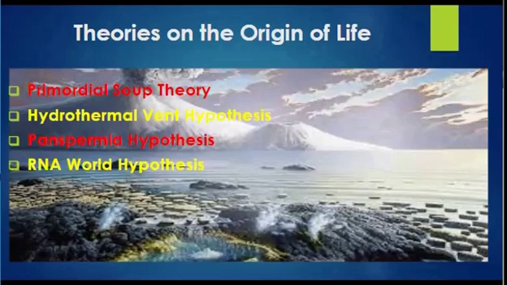So, the next theory, which most of us believe, is the RNA world hypothesis. This hypothesis basically states that RNA was the first genetic material, arising before DNA and proteins, and it is capable of storing genetic information and catalyzing chemical reactions, making it a likely candidate for the first self-replicating molecules. All these theories of origin of life will be discussed in this unit in detail.